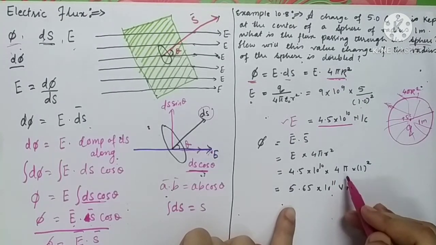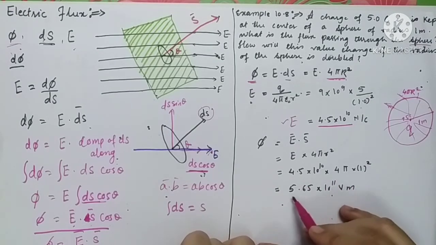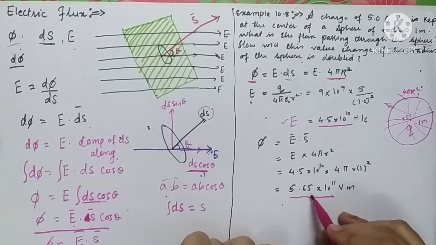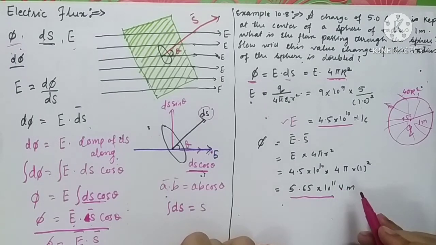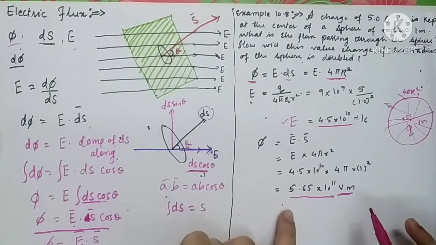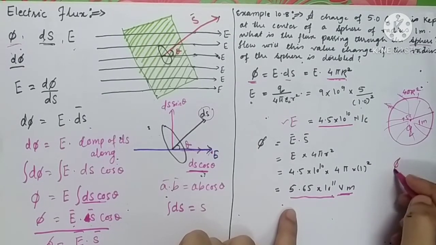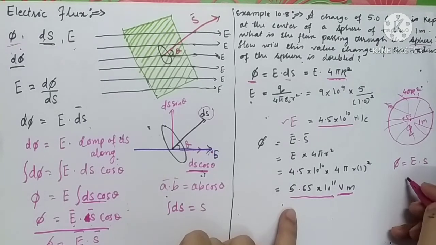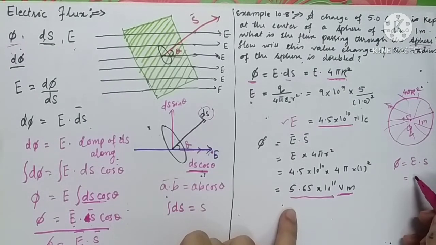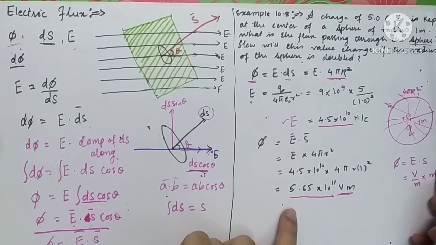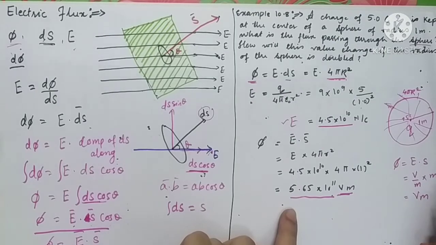So this value, when you multiply it, comes out to be equal to 5.65 into 10 raised to 11, where voltmeter is the unit of this electric flux. Let us see how you will calculate the unit of the electric flux. We all know that electric flux has the formula E into S. E is electric field intensity. It has the unit volt per meter, and area has the unit meter square. So it will become voltmeter. So voltmeter is the unit of electric flux.